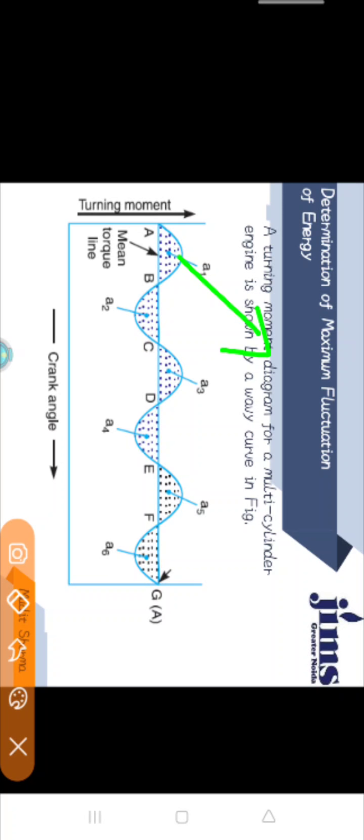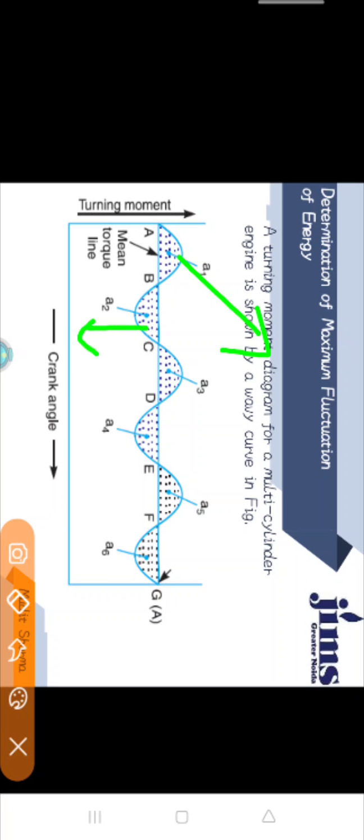When I calculate at point C, it equals E plus A1 minus A2, because A2 lies below the mean resisting torque line.